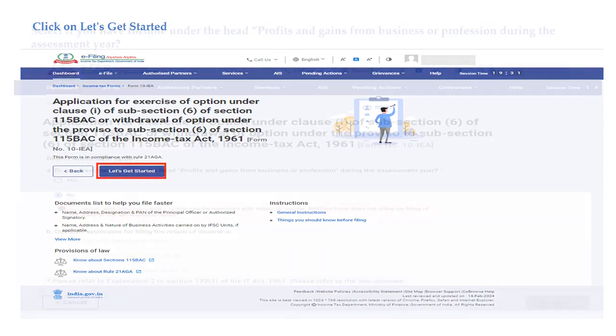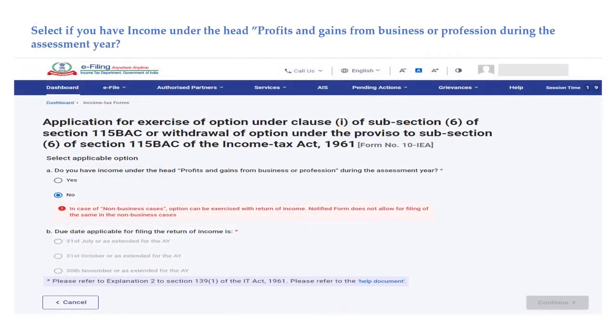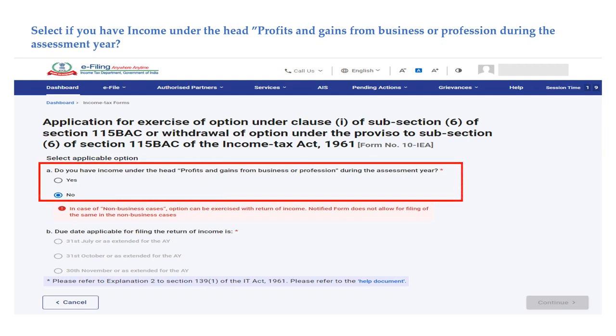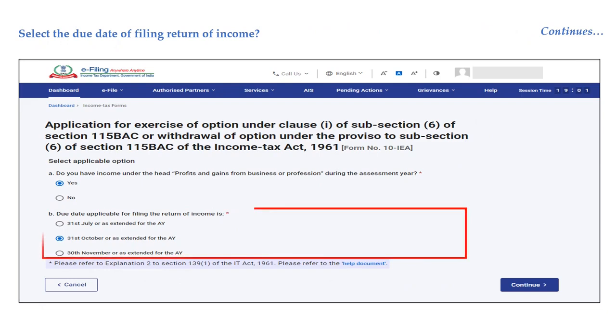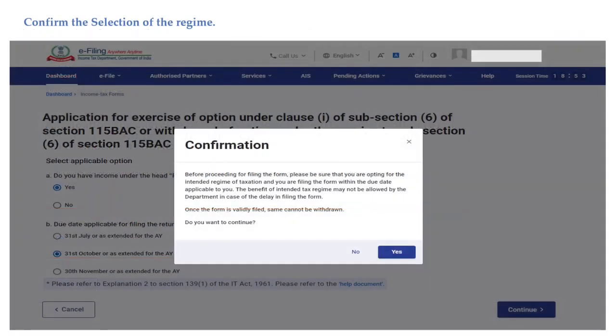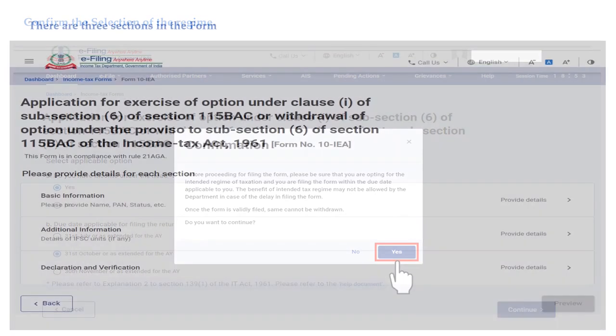You are required to select if you have income under the head profits and gains from business or profession during the assessment year. You would be able to continue with the form only if you click Yes in the radio button. Then you would be required to answer the due date applicable for filing your return of income. You would be required to confirm that once the form is validly filed, the same cannot be withdrawn, and also to be sure that you are opting for the intended regime of taxation. You can click on Yes to continue.